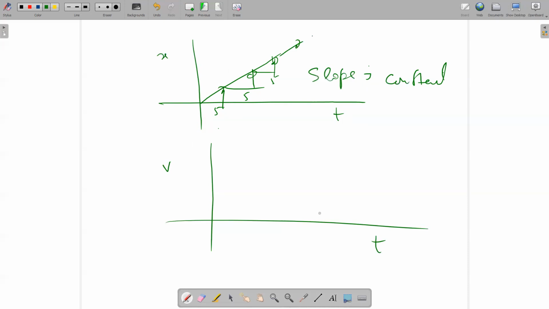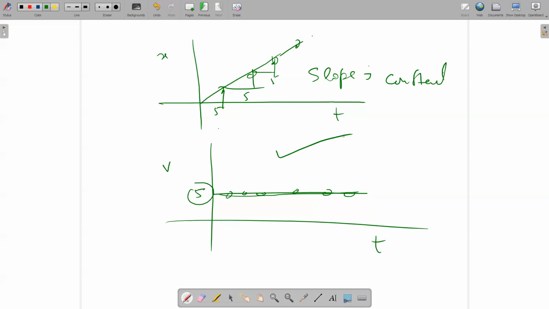So what will be the velocity time graph? It will be like this, 5. Because the time is going on, the value is 5. Here 5, here 5, here 5, here 5. All points should be at the same level, at 5. So the velocity time graph for this x displacement time graph is this one.